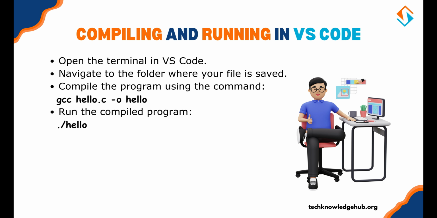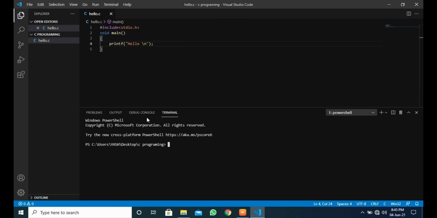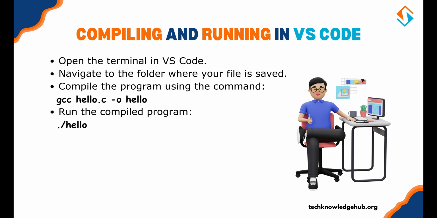Compiling and running in VS Code. Open the terminal in VS Code. Navigate to the folder where your file is saved. Compile the program using the command gcc hello.c -o hello. Run the compiled program. You should see Hello World in your terminal. And there you have it, your first C program successfully compiled and executed.